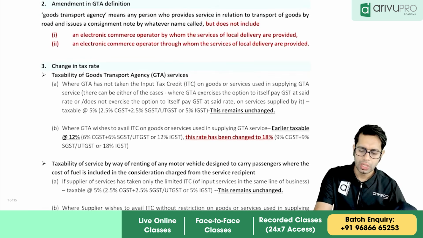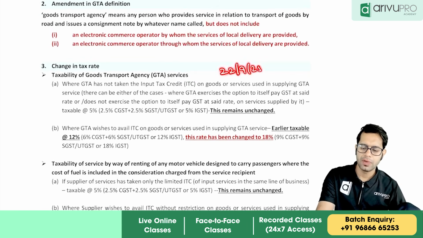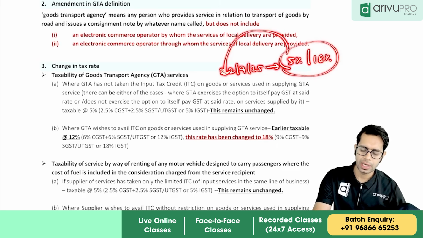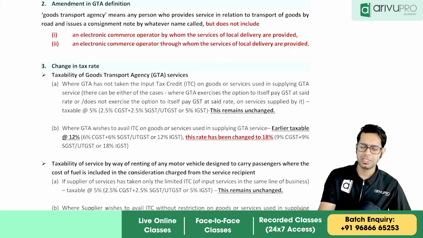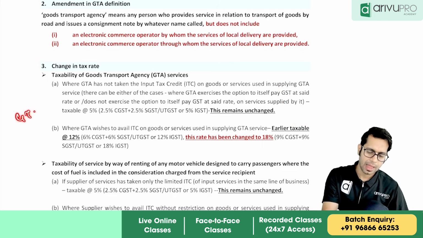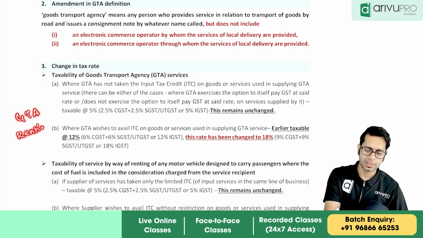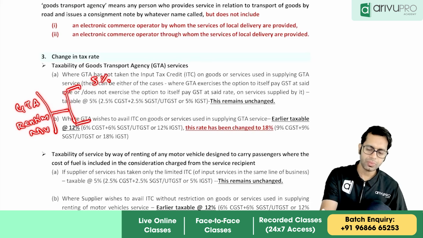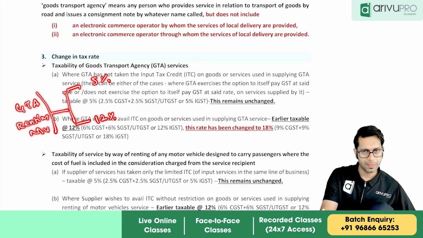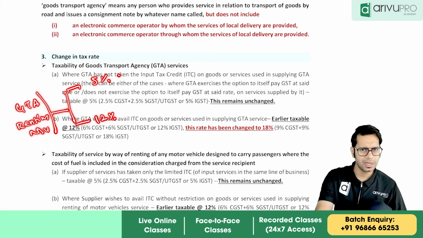Now, as you all know, from 22nd of September 2025, under GST law you have only two rates, 5% and 18%. Wherever it was 5%, it is kept as 5%, but wherever it was 12%, it is either replaced by 5% or by 18%. GTA services and renting of motor vehicle services were taxable either at 5% or at 12%.